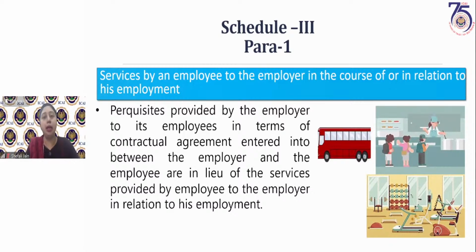But these services are provided by the employer because that employee is providing services to the employer under the contract of employment. In return, the employer is giving these employees certain perquisites in the form of travel, membership of clubs, and some free vacations. Then canteen facilities are provided. So all these perquisites, because they are in course of or in relation to his employment, shall not be considered as supply and shall not be subject to GST under GST law.